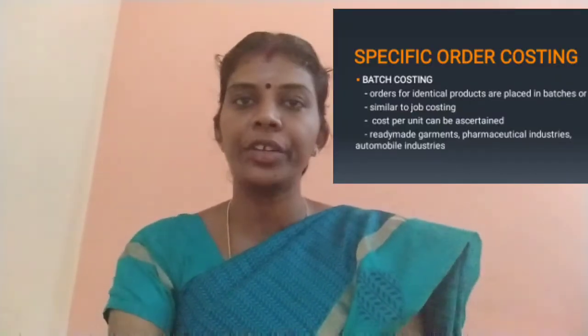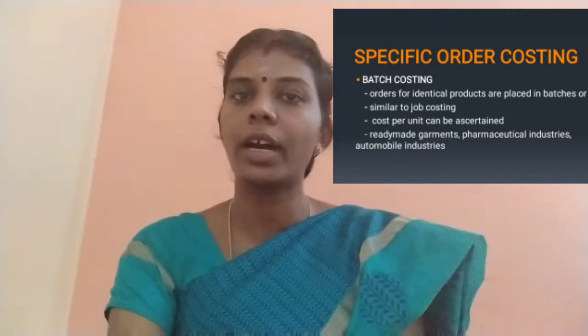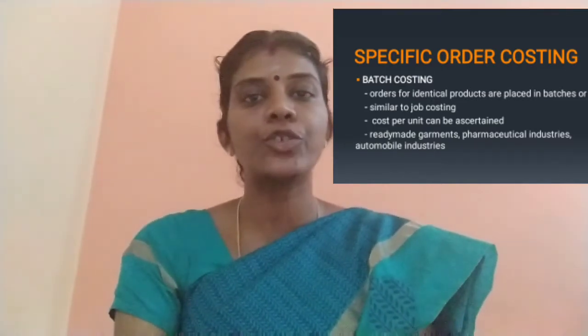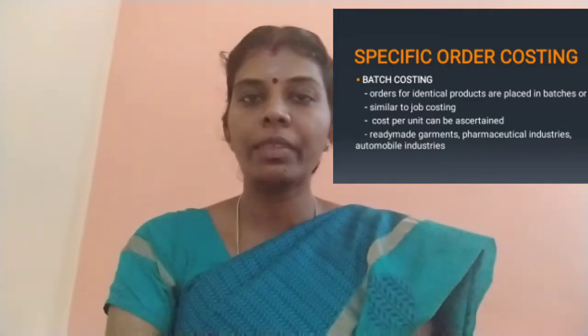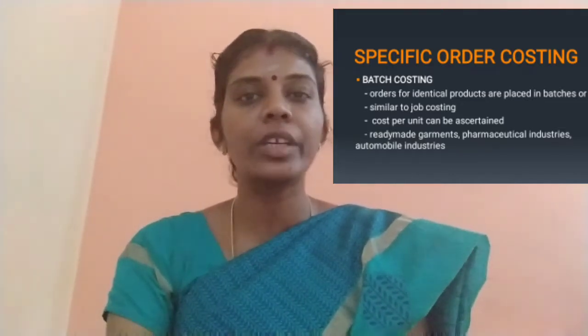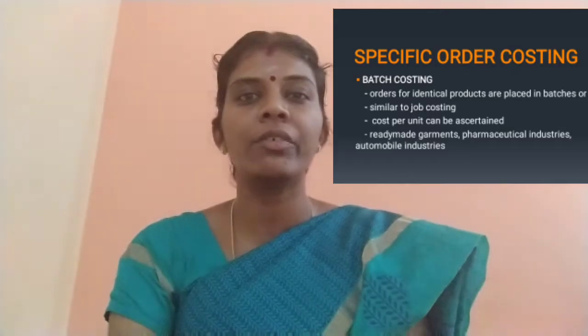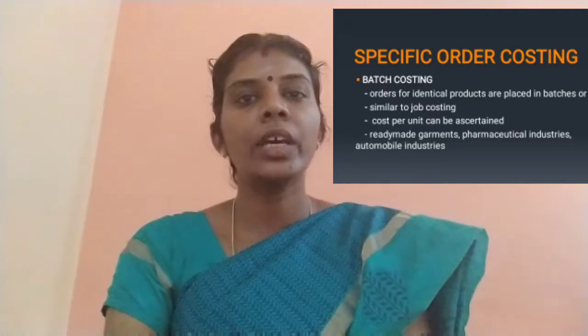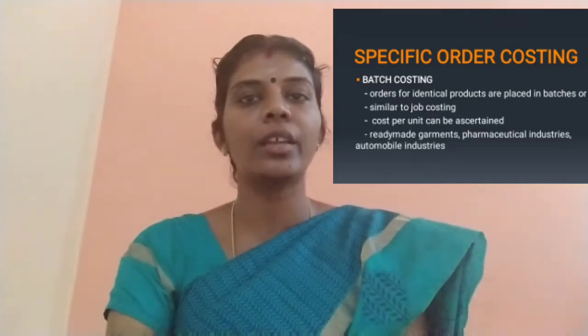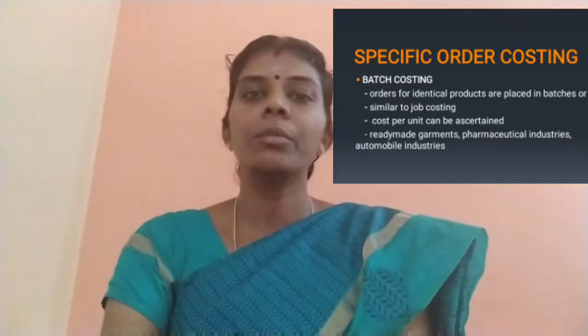The next one is batch costing. This method of costing is applicable to industries where they are receiving orders for identical products as batches or convenient lots. This is a widely used method. We can use this method in industries like the pharmaceutical industry, ready-made garments, and TV machinery industry. Everywhere we can use it widely. With the help of this method, industries can calculate the cost per unit. A batch cost sheet can be prepared through which we can easily calculate the cost price per unit of a product.